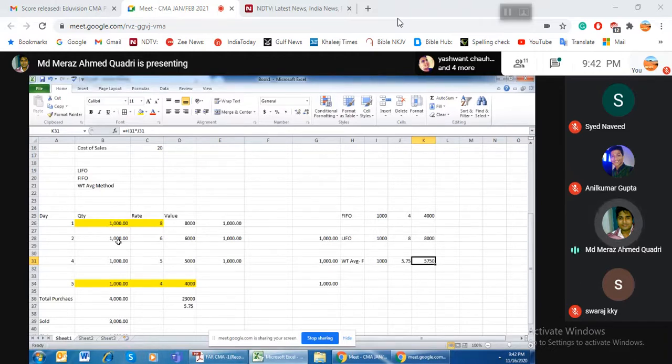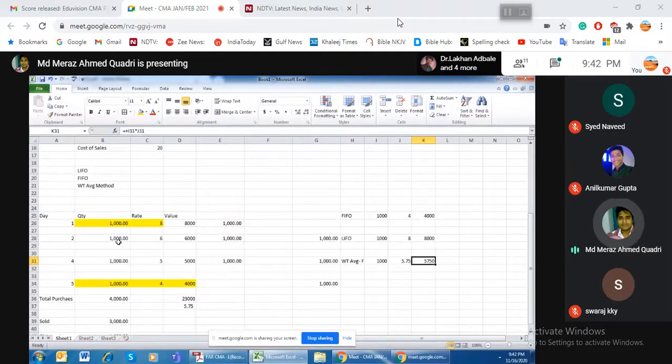So if I am following the FIFO, my assumption is that the first item will be sold first, then the second will be sold, then the third will be sold. Whatever is leftover will be the fifth one, the latest one. It means my inventory value under the FIFO method will be 1,000 multiplied by 4. It is going to be 4,000.